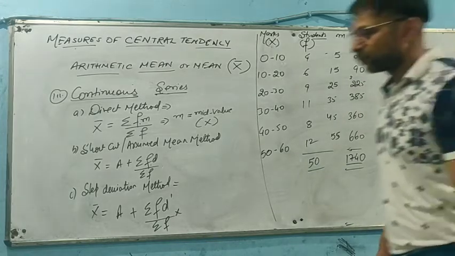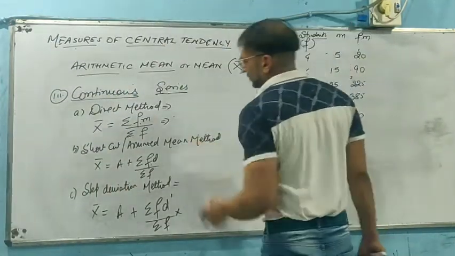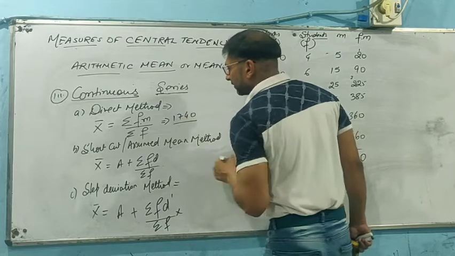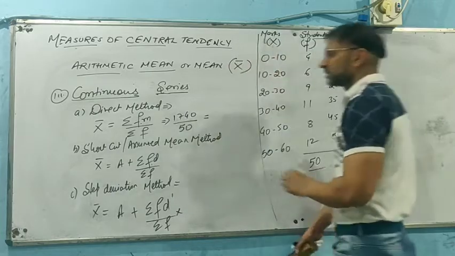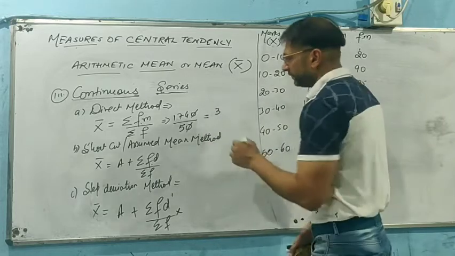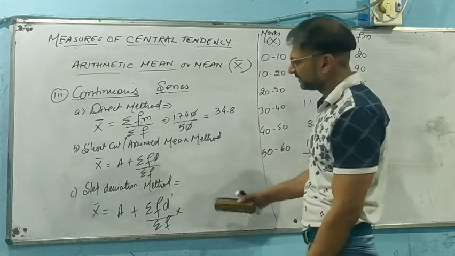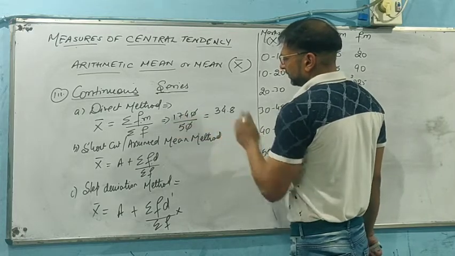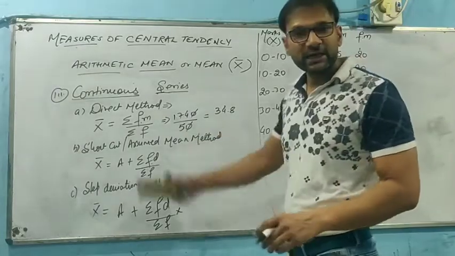Now, we are going to apply the formula of the dash method. The dash method says summation EFM, which was 1740, divided by summation of F, that was 50. So our answer will be from 0 to 0 we cut to 5, 3, 15, 5, 4 the 20, 5 with the 40. Again we say 5, 3 the 15, 5, 4 the 25, 40. 34.8 will be the answer of the mean using that method.